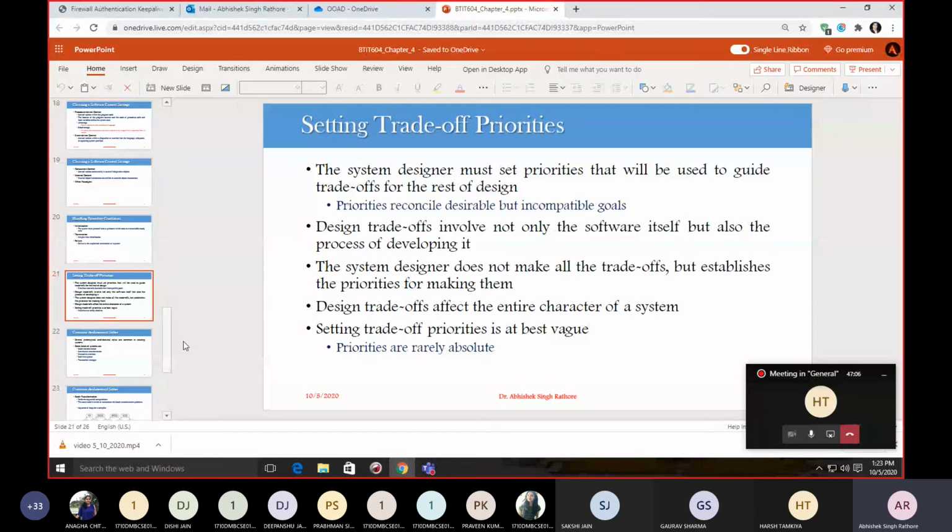In addition to that, if we have a matrix of 10,000 cross 10,000, our focus should be on high computation instead of saving money. So these are designer traits, and these designer traits affect the entire character of your system. Either we can go for the faster solution, or we can go for a cost-effective solution.